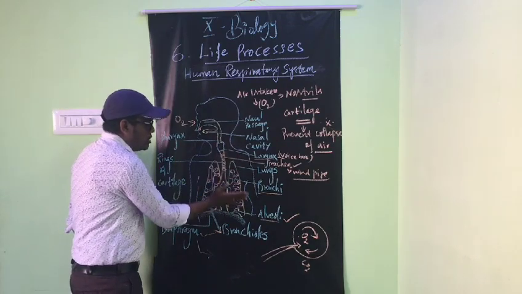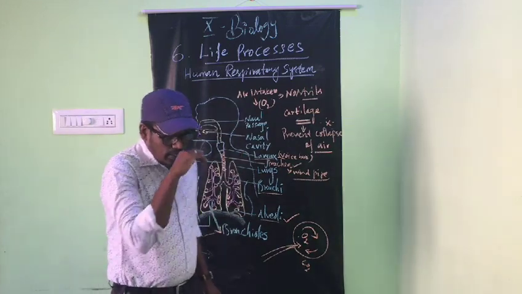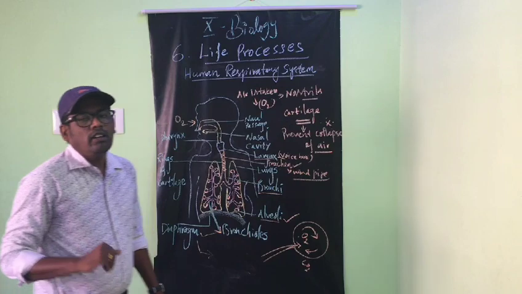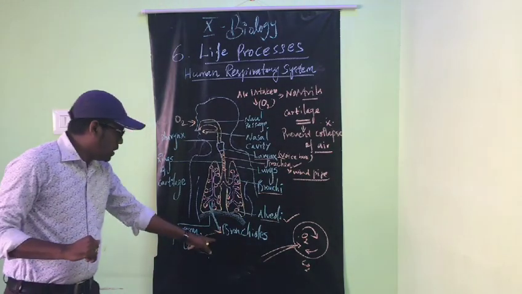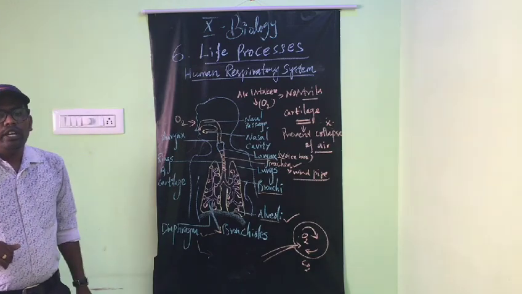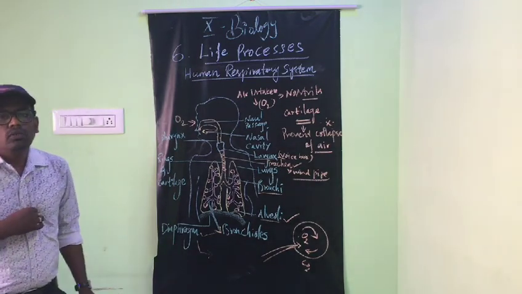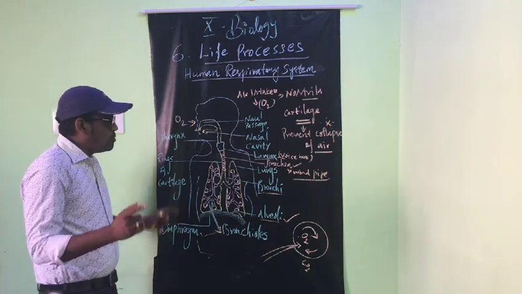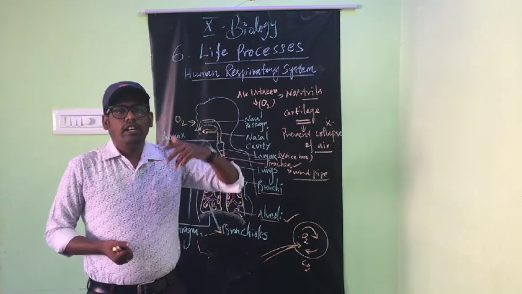From here to here is the thoracic cavity. So at the end of the thoracic cavity there is a sheet-like structure made up of muscle. That is called the diaphragm. This diaphragm is responsible for inhalation and exhalation.